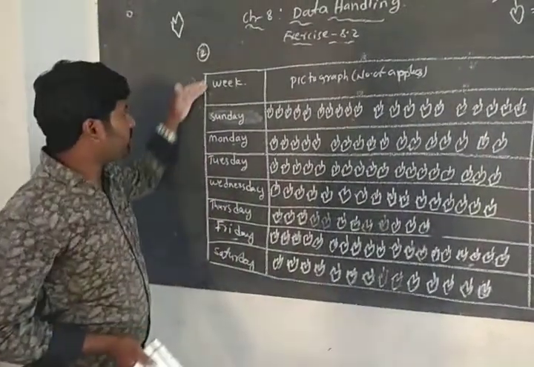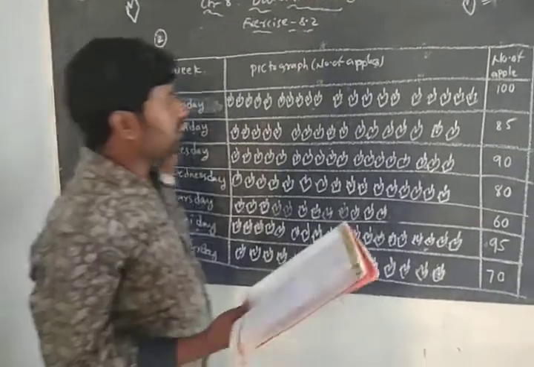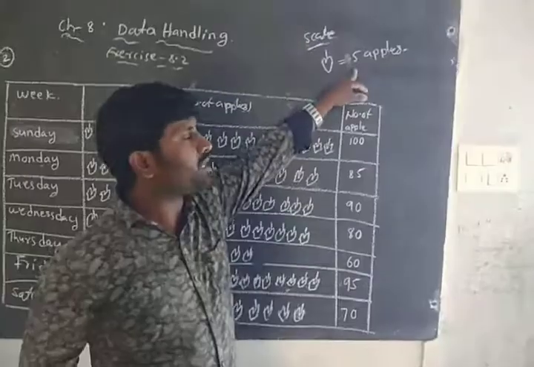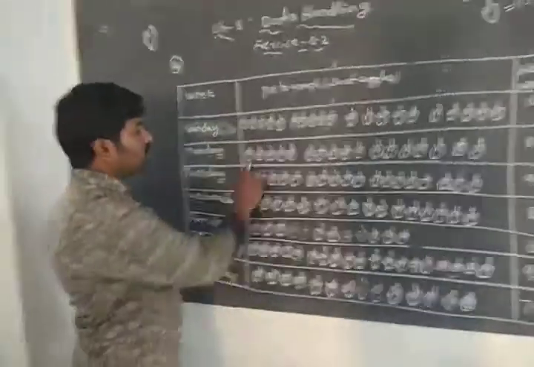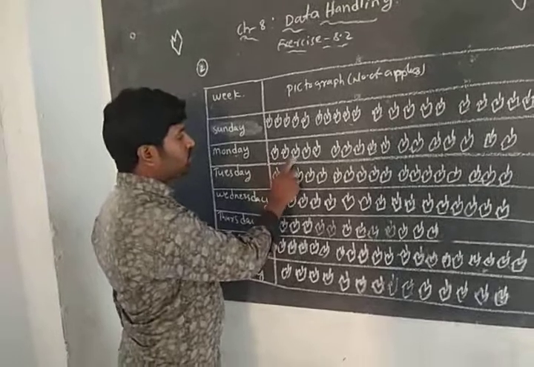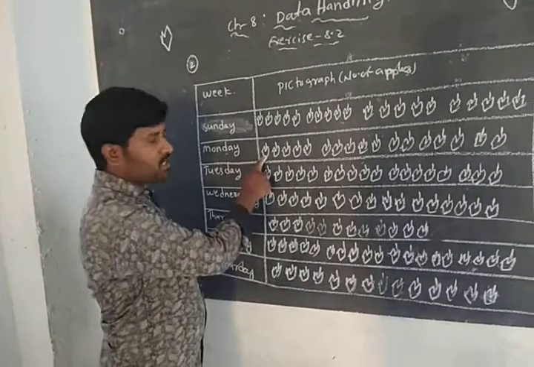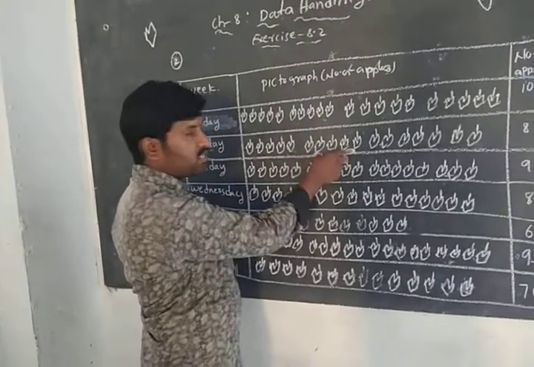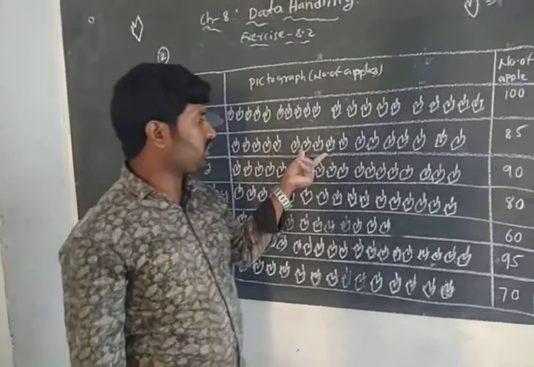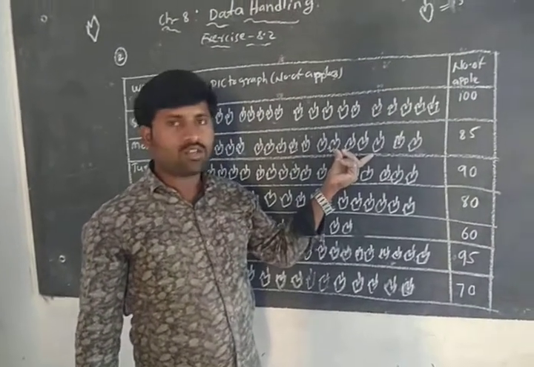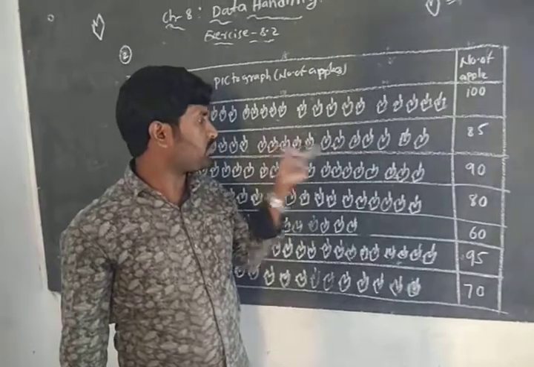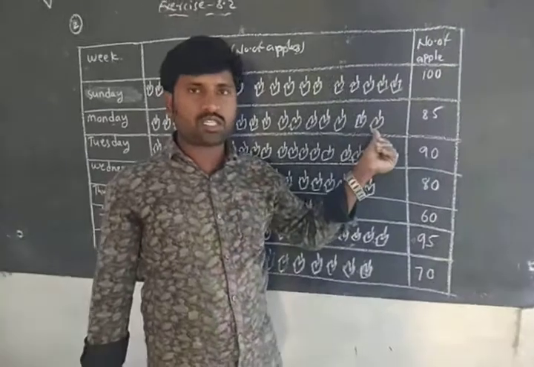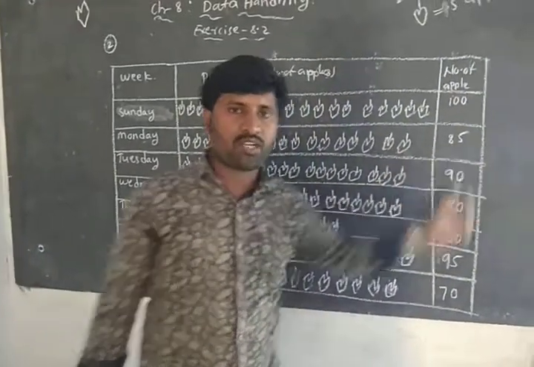Next, on Monday, the number of apples sold is 85. We know one symbol represents how many apples? 5 apples. So here, 1, 2, 3, 4, 5. One symbol represents 5 apples, so 5 symbols represent 25. Again 5 symbols represent 25. 25, 25, 50. Again 5 symbols means 25. 50 plus 25 is 75. Then 2 symbols, that is 5 plus 5, 10. 75 plus 10 is 85.